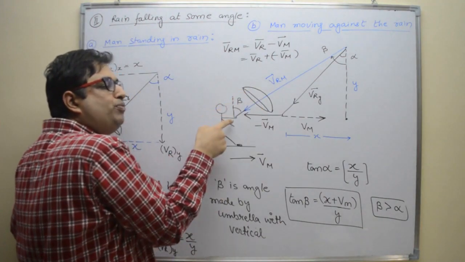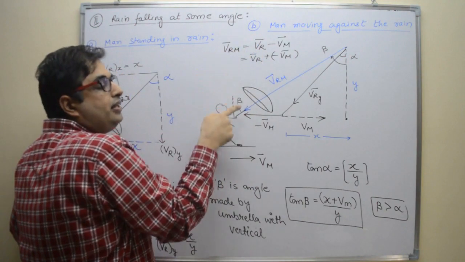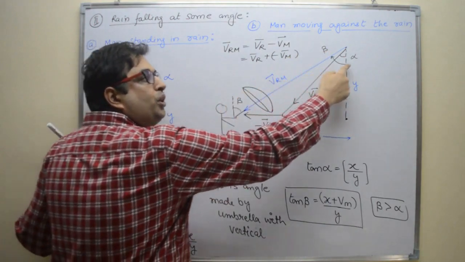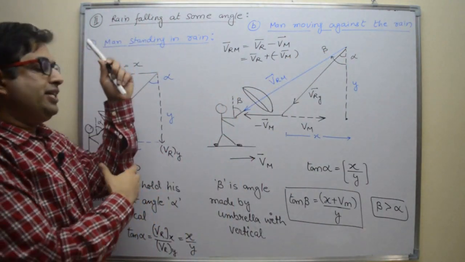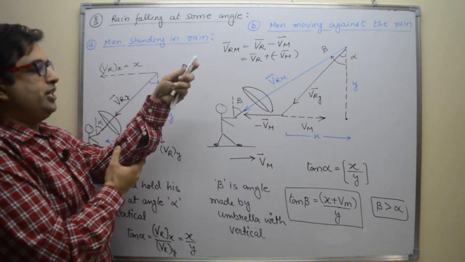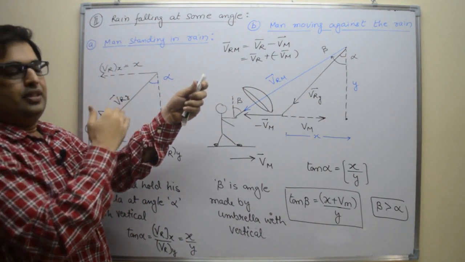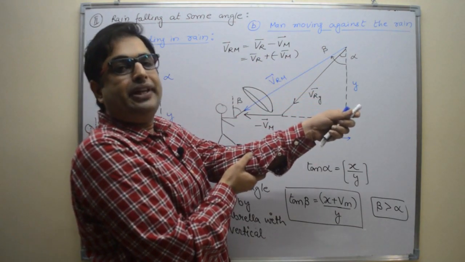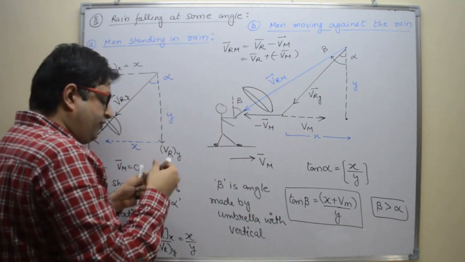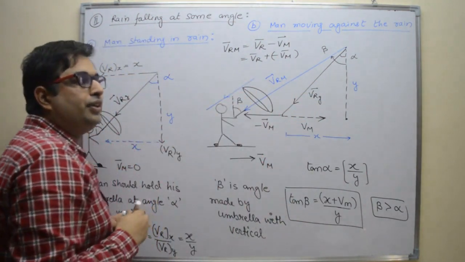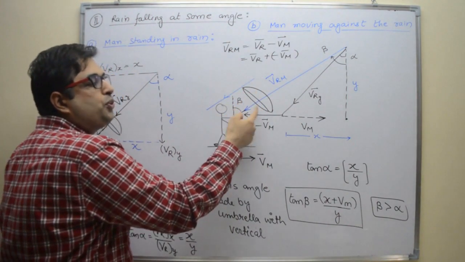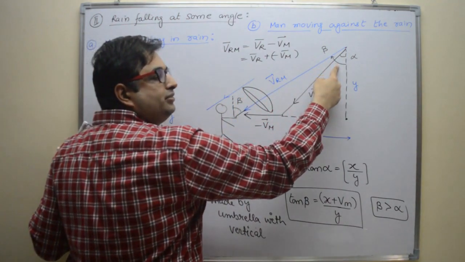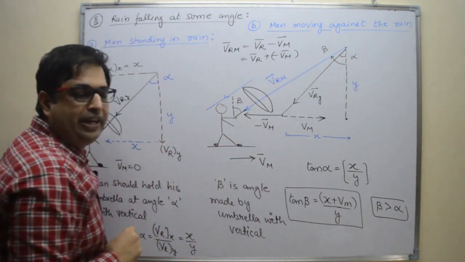Because the man is moving, he will see the relative velocity, not the actual velocity, right? So with respect to the man moving against the rain, the velocity of rain with respect to the man is at an angle more than alpha. That means if he is standing at an angle alpha, and he is moving against the rain, then he has to increase the angle to save himself from raindrops. So he will increase the angle to beta. Here you can see the velocity of rain with respect to the man is at angle beta and the actual velocity of rain is at angle alpha.